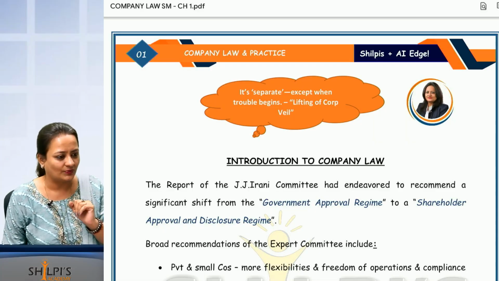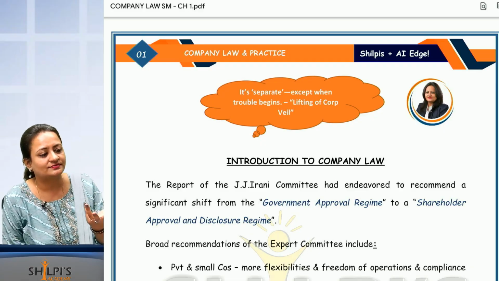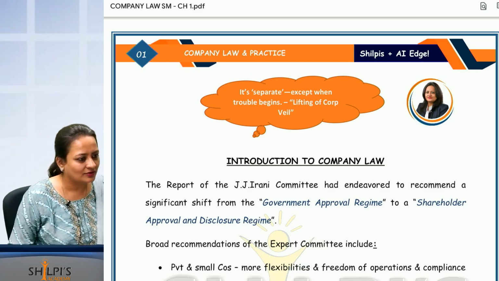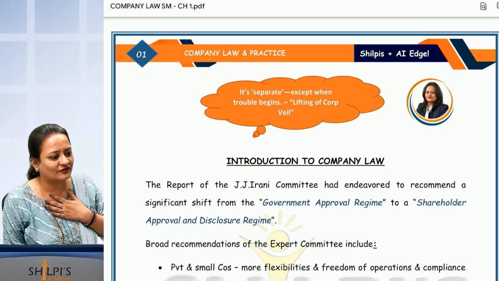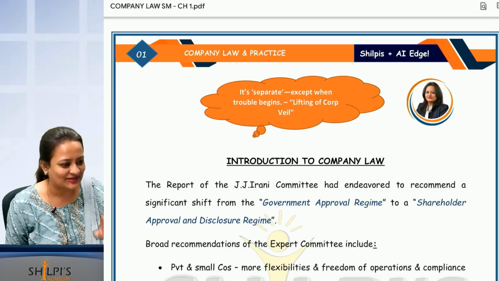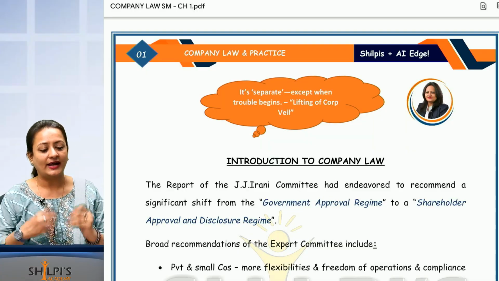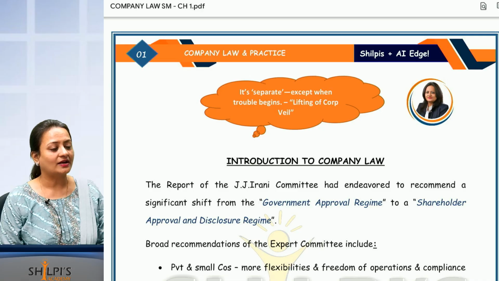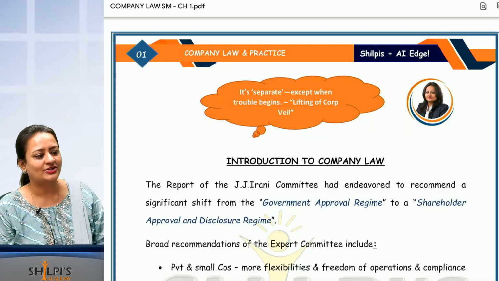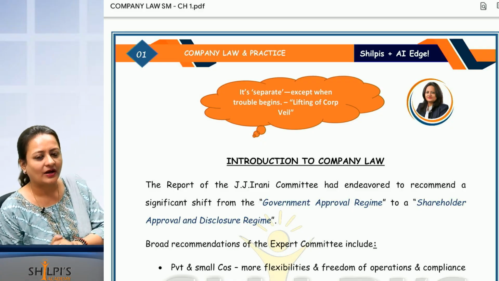Company, everyone knows. Now what is member? Member is shareholder. Shareholder means owner. Yes or no? If you are holding shares of the company means you are owner of the company. I am holding 300 shares of Reliance. I am also a part owner of Reliance. I am not actually holding 300 shares, it is just an example I have given. Okay. So I am also a small owner of Reliance. Correct. Now director is who? Director are the people who will manage the company. Correct. So directors are the people who manage the company. Members are the people who are the owners of the company. Are you able to understand the difference?